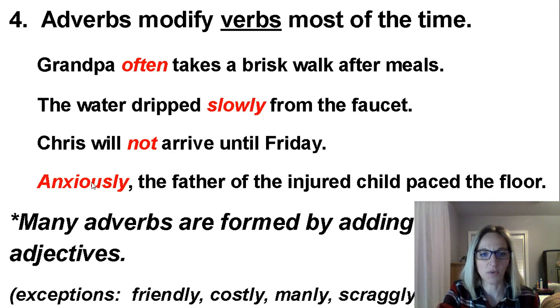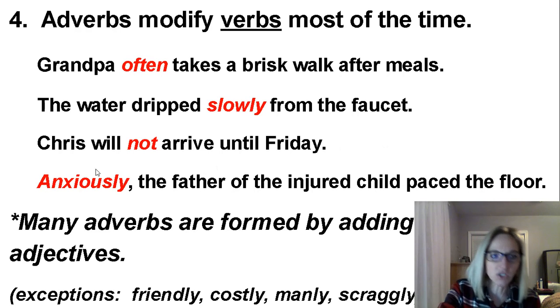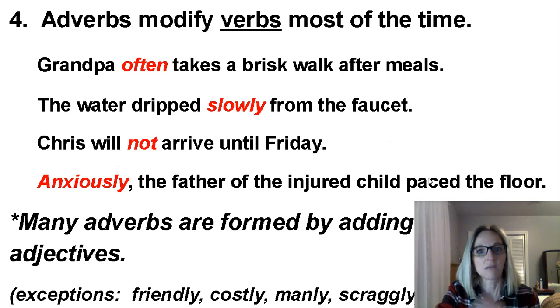Here's an example with the adverb placed at the beginning of the sentence. Anxiously, the father of the injured child paced the floor. Anxiously is describing for me how the father paced. Paced is the action, paced is the verb. Anxiously is telling me how he paced. So that would make anxiously an adverb.